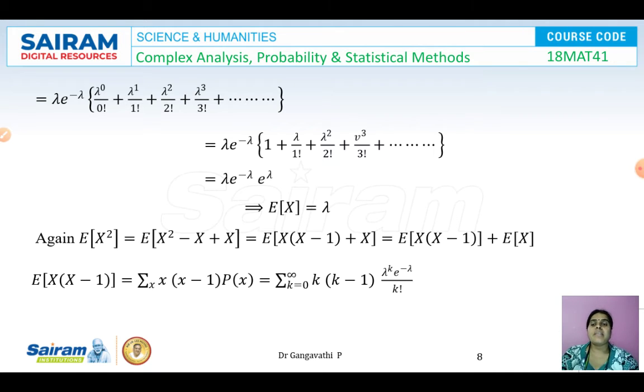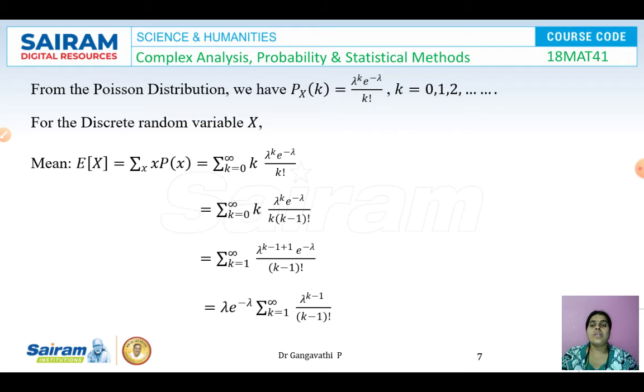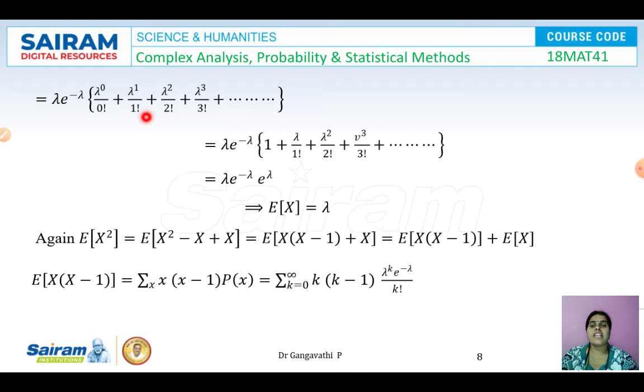So let us expand the summation. Lambda e power minus lambda, when k is equal to 0, we get this. When k is equal to 1, k is equal to 2, k is equal to 3 and so on. So now lambda to the power of 0 is 1, by 0 factorial is 1, so it is 1, and the remaining terms are there as it is. And this is an exponential series, e to the power of lambda. So e power minus lambda, e power lambda, when we add the powers, it becomes e to the power of 0 and e power 0 is 1. So expectation of x, that is the mean value of a Poisson distribution, is lambda.